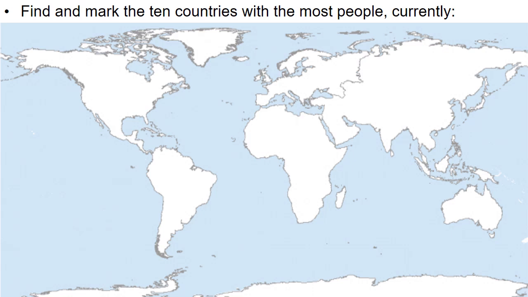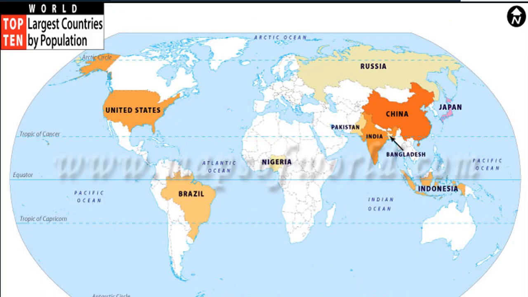Now let us find and mark the 10 countries with the most people currently. So any idea, students? Students, let us look at this together. These are the 10 most populated countries. As we know, the population of the world is increasing day by day.